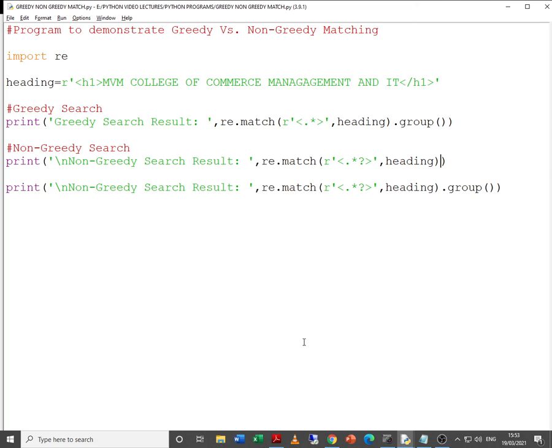Here again there is a little bit of a difference, but ultimately we are able to conclude that greedy search will fetch the longest possible match result, whereas the non-greedy search will fetch the shortest possible search result. So, with this, we end this short session of regular expressions, but another video is being uploaded soon, which is for the CSV files.